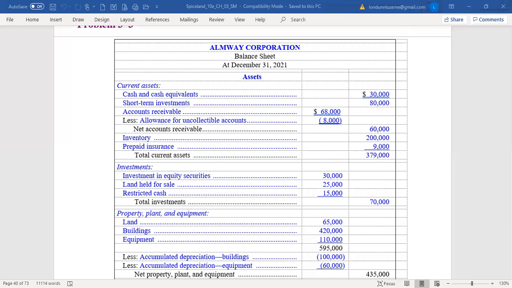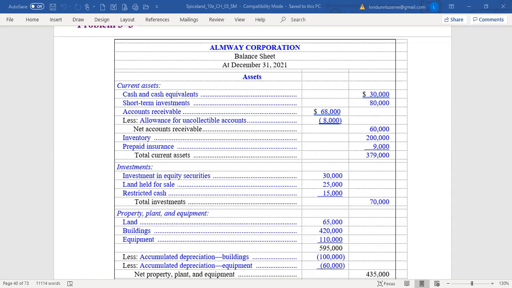We need to categorize these assets between current assets and long-term assets. Further, we categorize long-term assets into investment assets, which are just assets that we buy and hold in the company. We don't use them in the operations; they're purely property we own to make money off of. Then property, plant, and equipment, which are those tangible assets that we actually use in the business on a long-term basis. And intangible assets, which are assets we use in the company that lack physical form. They're more of a legal right that we can buy and may have value on our balance sheet.